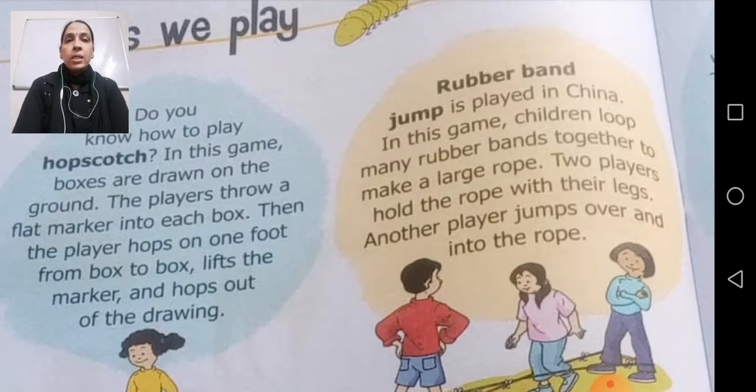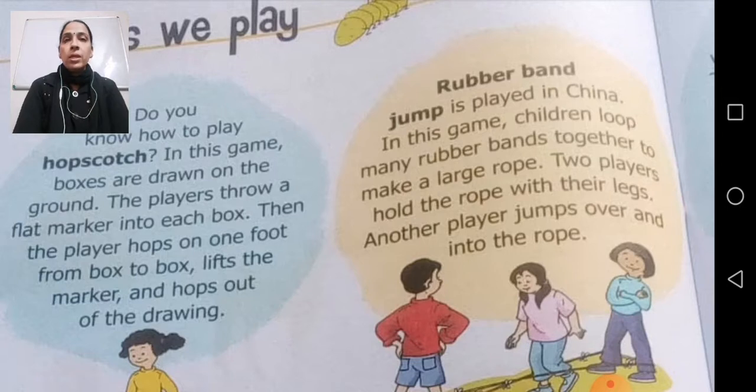Then that player is going to hop. The player will hop on one foot from box to box, lift the marker and hop out of the drawing. So that is there in this game named hopscotch.